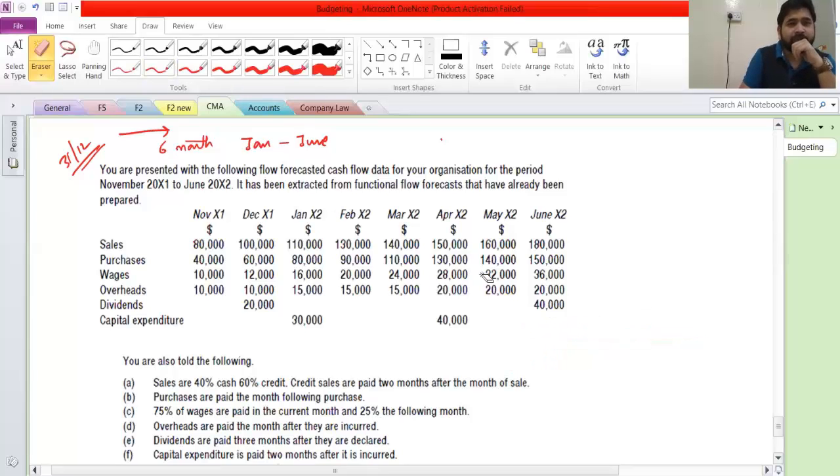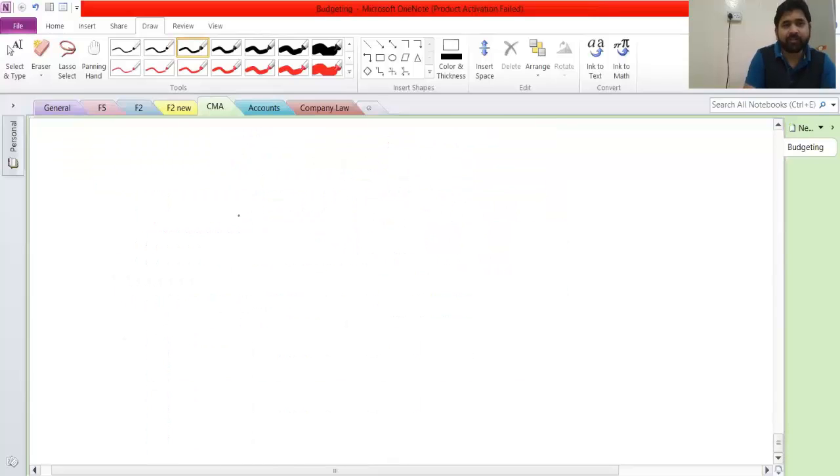Now, yes, we have to do the cash budget. Before I start working on this, let's discuss a little bit what is a cash budget. I will make a rough diagram and then I will erase it and then we'll do it properly. See, cash budget is nothing but cash book.